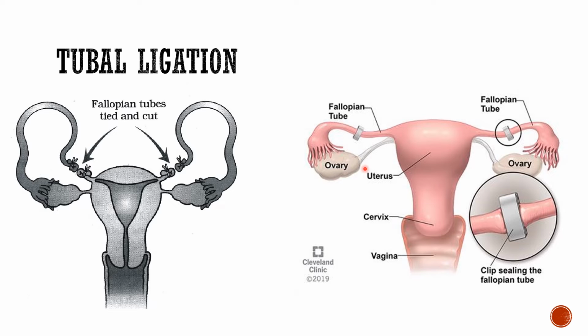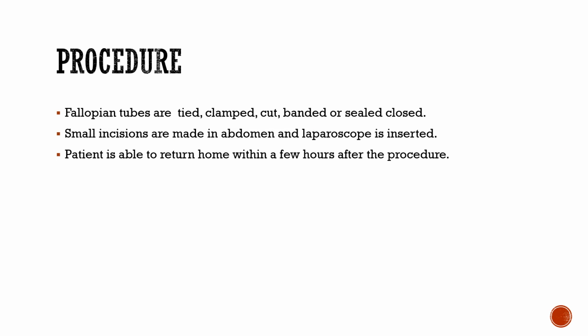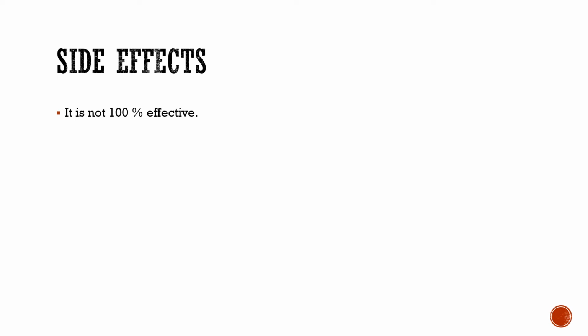The problem with this is, if this is clamped, it is not 100% effective, because if there's a small gap in the clamp, the ovum can travel from the fallopian tube, and the fertilization can take place. So this is one method of surgical contraception in female. So that is the procedure. What are the side effects? That is, it is not 100% effective.